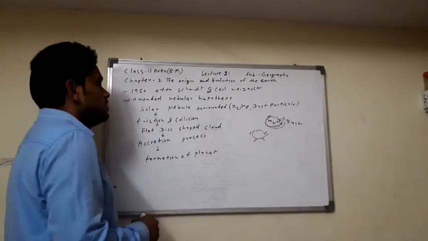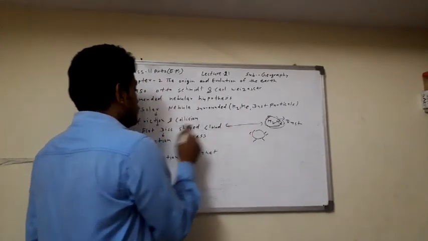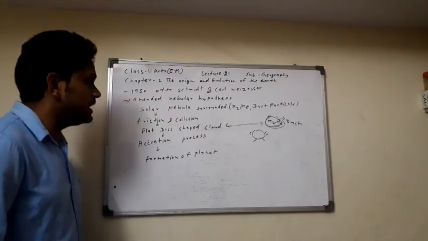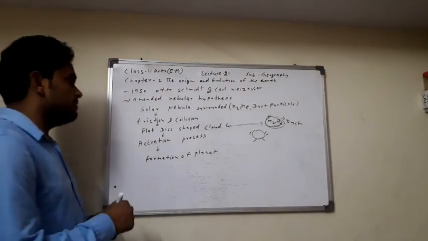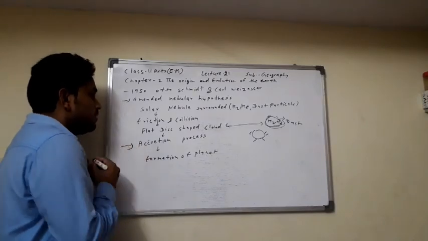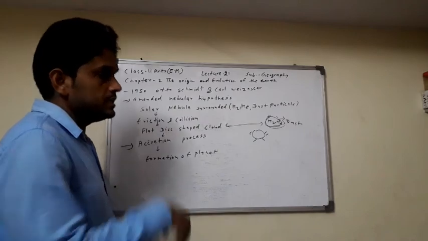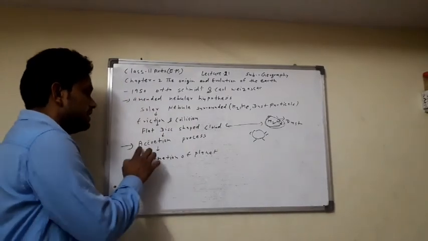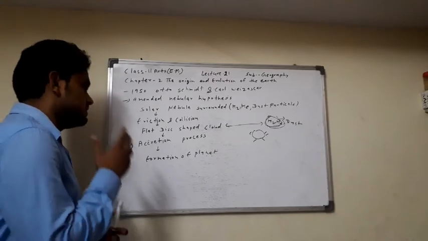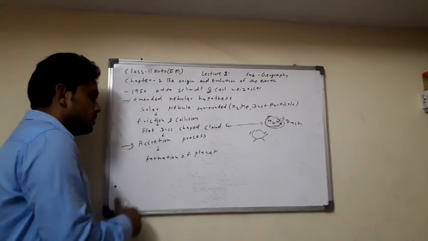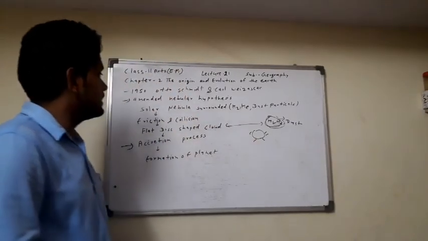Then this nebula converts into a flat disk-shaped cloud. Then many processes follow, and all these processes are in a word accretion, okay, the accretion process. Then comes the formation of the planets.